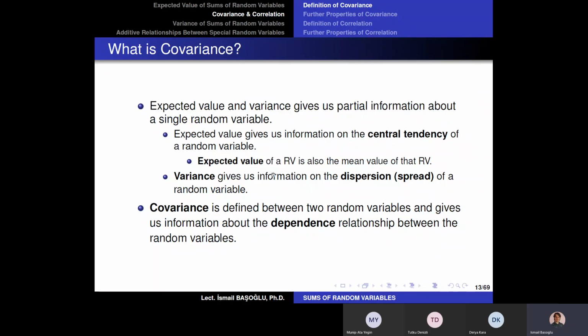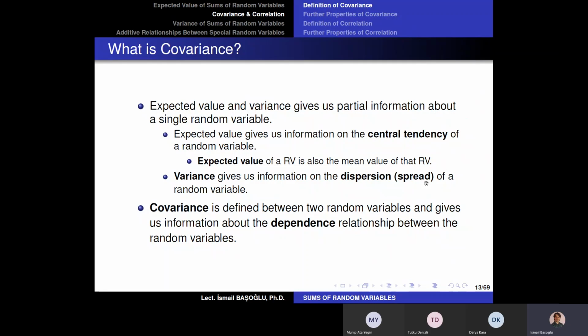And the variance gives us information on the dispersion of a random variable. Variance is a measure that gives us information about how dispersed the possible values of this random variable are over the real line, or how they are spread.